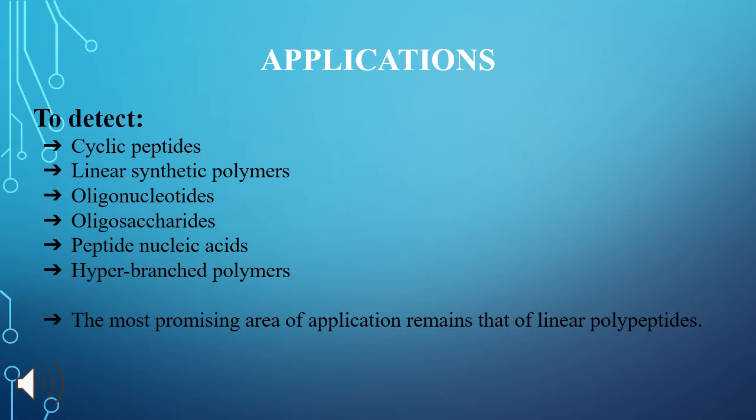Applications of tandem mass spectrometry. We can use tandem mass spectrometry to detect cyclic peptides, linear synthetic polymers, oligonucleotides, peptide nucleic acid, and hyperbranched polymers.